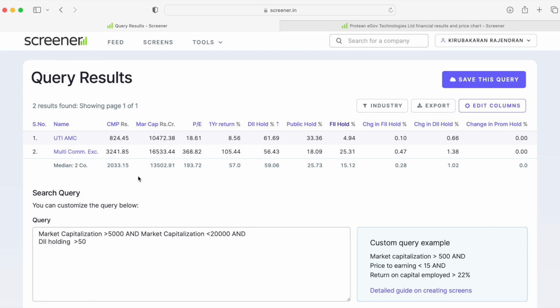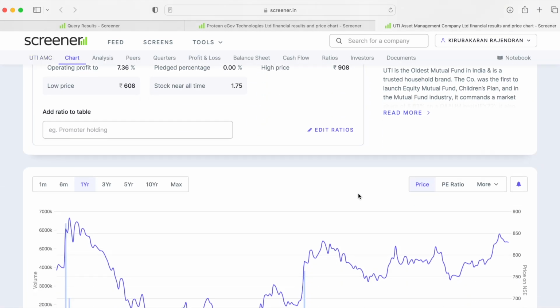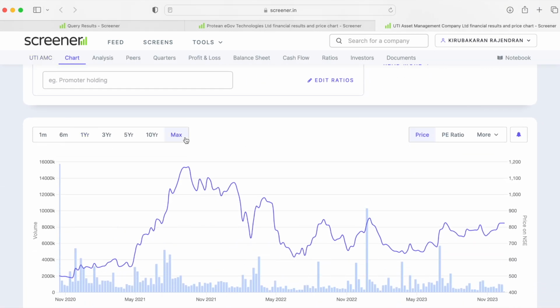Both these companies, with relatively 10,000 or 16,000 crores of market capitalization, have the highest DII holdings. So let's see the overall performance of UTI AMC. This is the overall price chart.